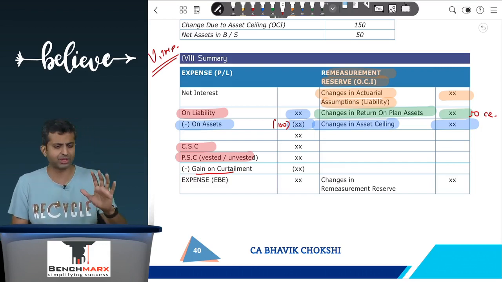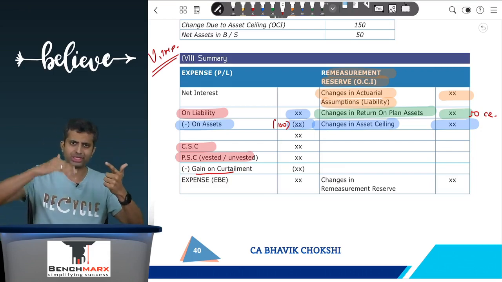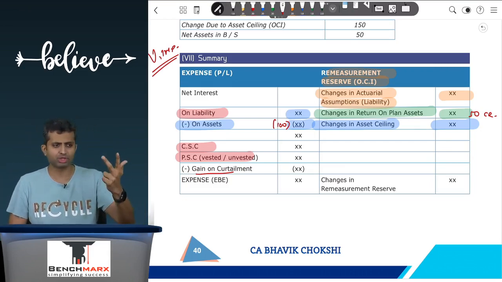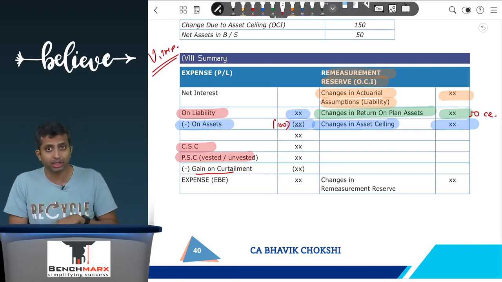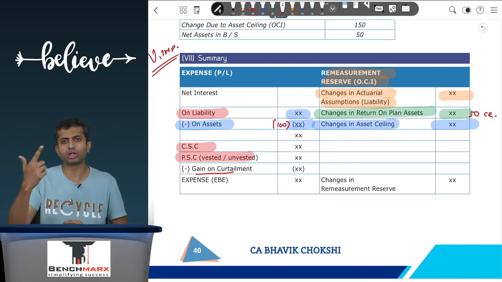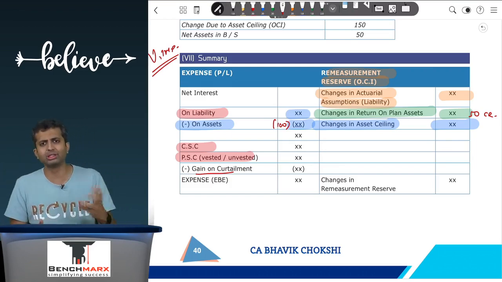So, 5 specific items. P&L, where you have current service costs plus the net interest cost. So interest on liability add, interest on assets expected subtract, plus past service costs, plus or minus gain or loss on curtailment or redundancies will give you the net amount to be shown in the P&L. In the other comprehensive income, you will have gains or losses due to actuarial changes on liabilities, changes in return on plan assets, and changes due to the effect of asset ceiling. That will be the net amount to be shown in the OCI.